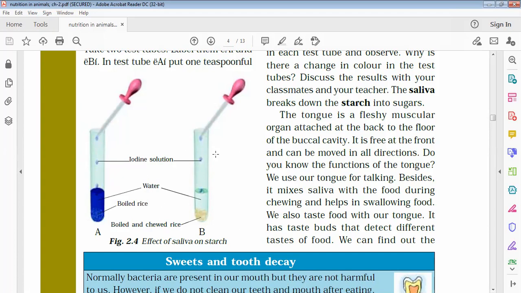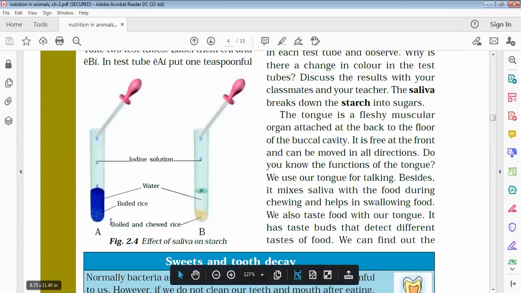So what we will observe after some time: the mixture in test tube A turns blue or blue-black. The mixture in test tube B remains unchanged or becomes grayish. So what does it show? It shows that in test tube A we were having the boiled rice. So boiled rice contains starch. Starch gives blue-black color with iodine solution.